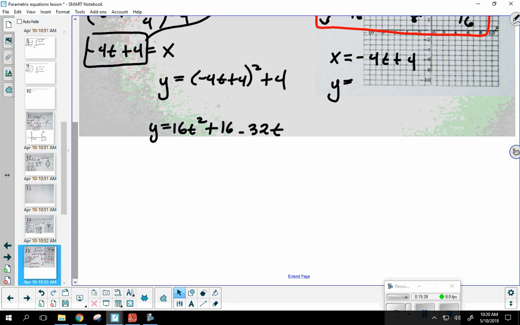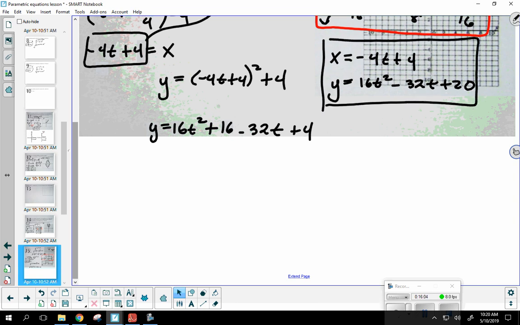Now that is just the binomial expanded. And then don't forget, we have the plus 4 out here. Okay. Well, what are the only terms that I can combine? 16 and 4. So my vertical parametric equation is 16t squared minus 32t plus 20, the 16 plus 4. So for C, that's my pair of parametric equations based on the t I was given.